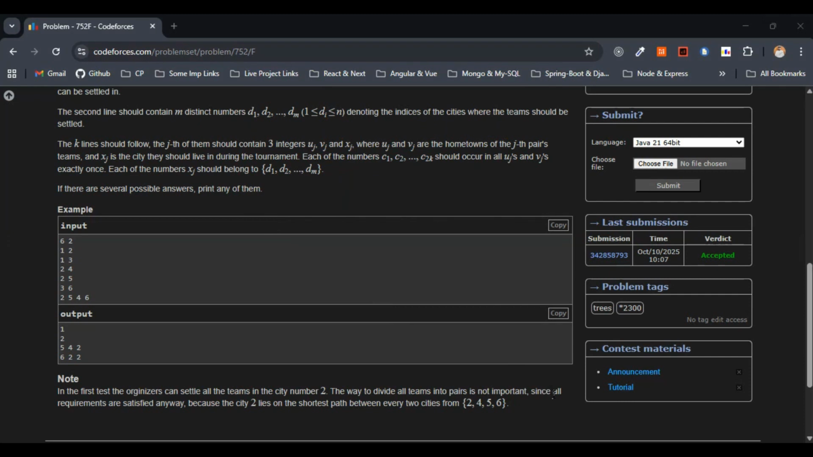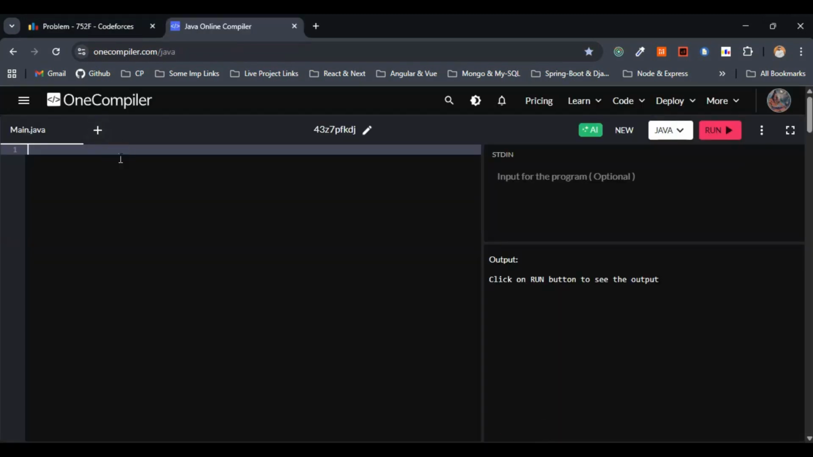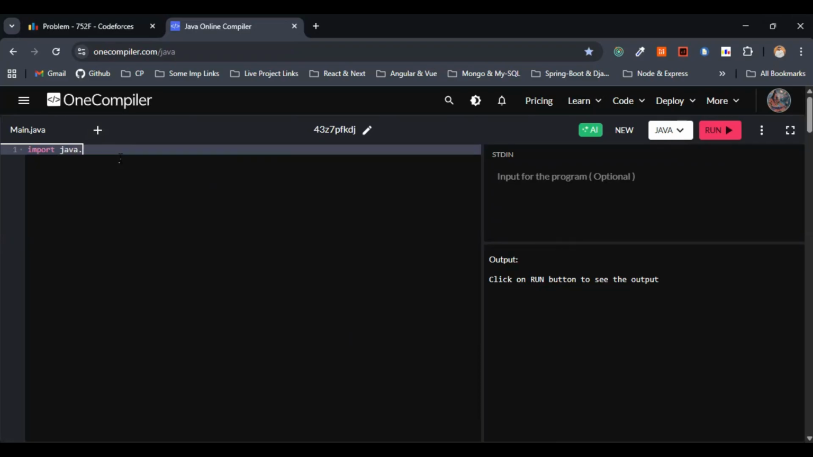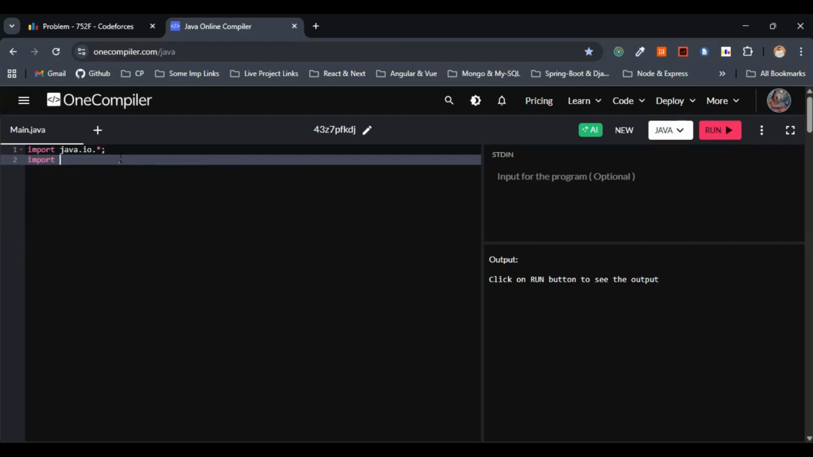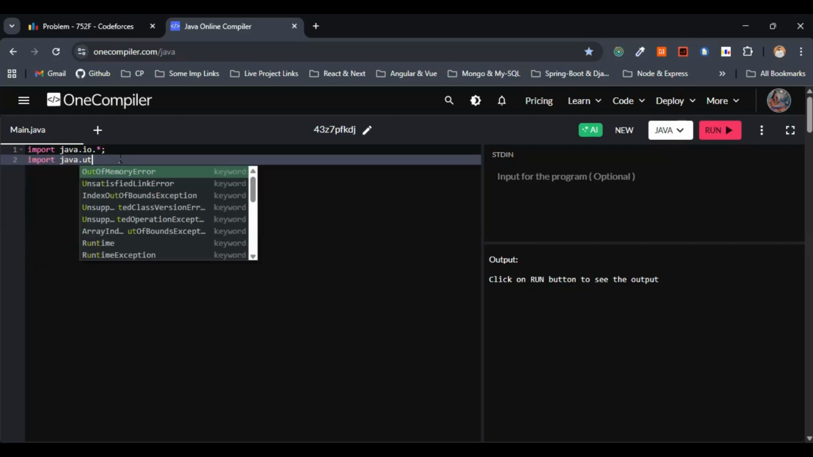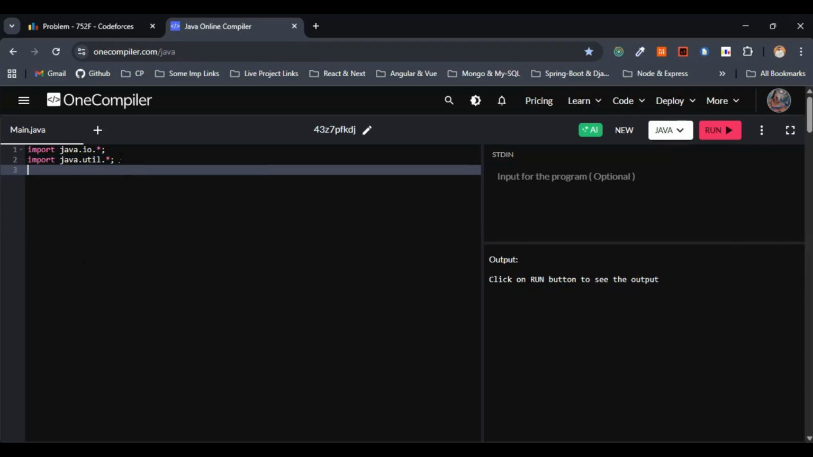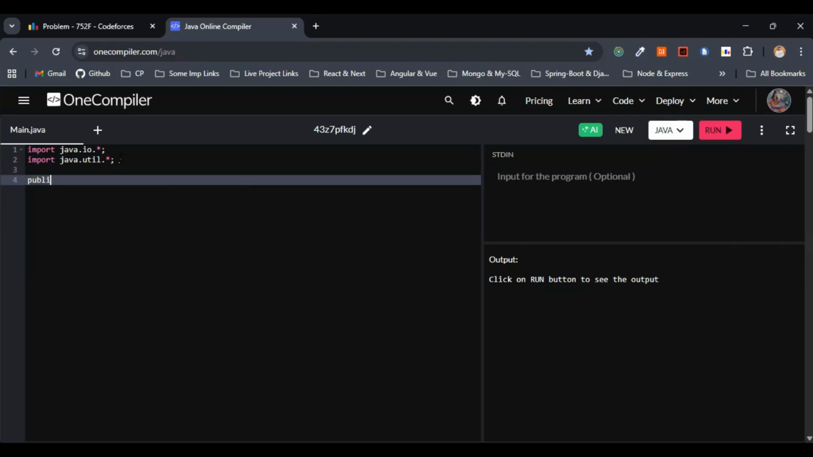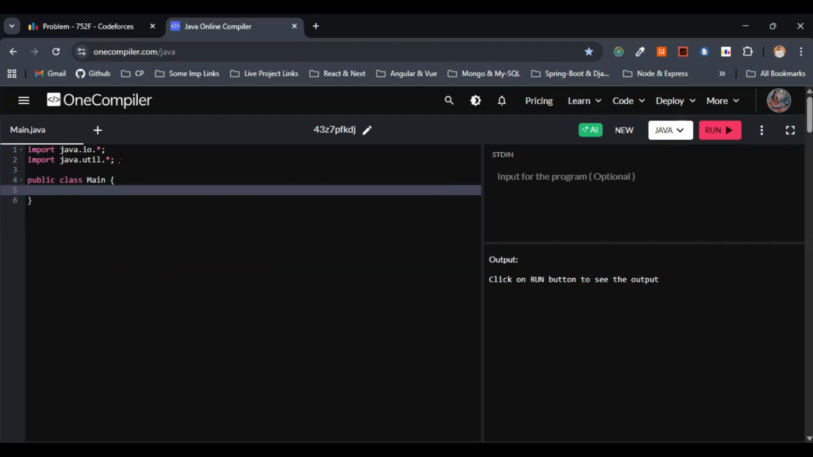Let's start writing the code. We will make use of fast input output and different utilities. So let me import the input output package, as well as the util package. This is fine. The next step would be to go with a main class, so I'll write public class Main. You can give any class name, I'll just give Main as usual, but give a class name that's relevant to the problem.